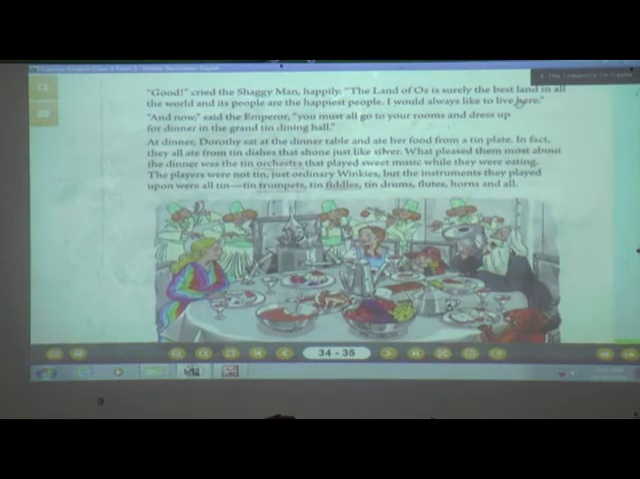And then he is exclaiming that maybe in the full world, the land of Oz is a magical land. Why is it called a magical land? Because all things are made of tin. So he is telling that this land of Oz is surely the best land in all the world, and all the people are the happiest people. Why are they called the happiest people? Yes, because if someone wishes to have something, the other person gives it very easily. And he is telling that he always wants to live in such a place.